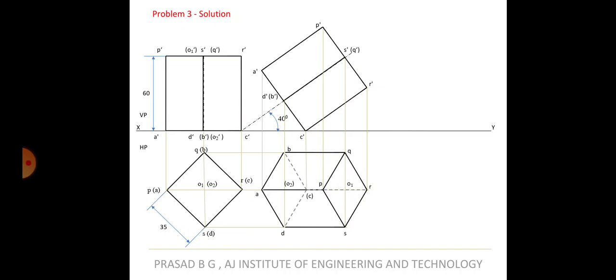Okay, let's do the namings. And projection should come from O also. So you get O1 as well as O2. So this completes the second top view.